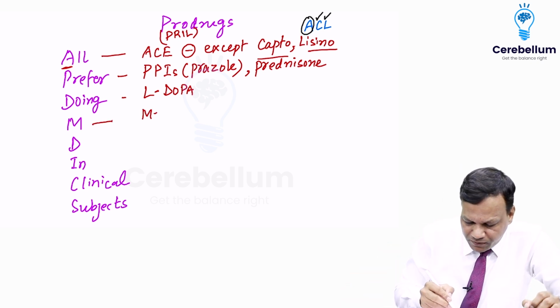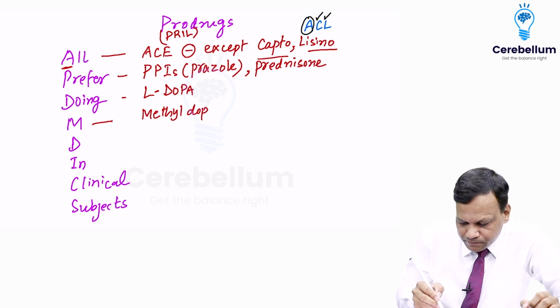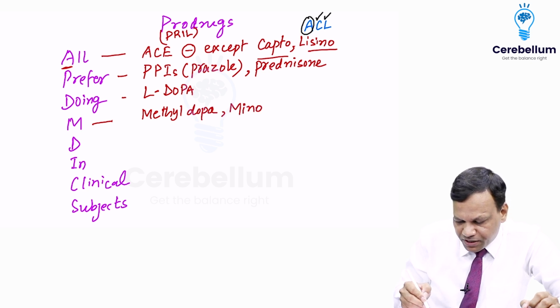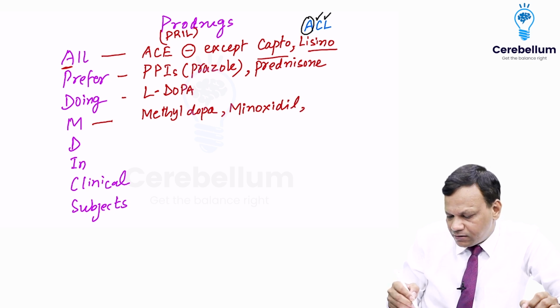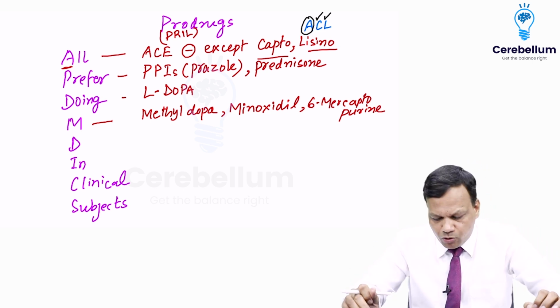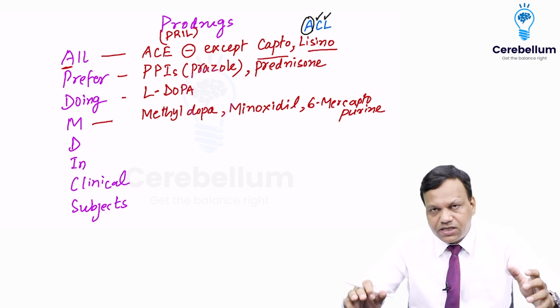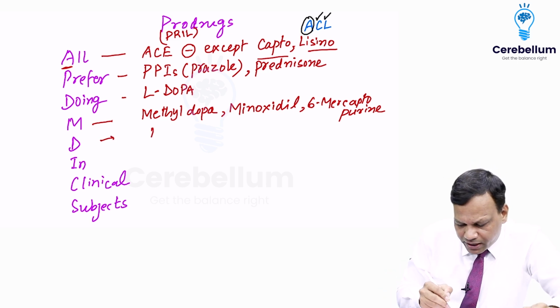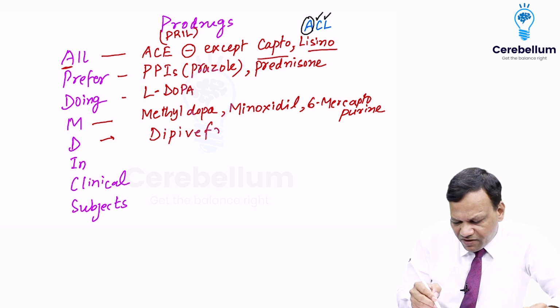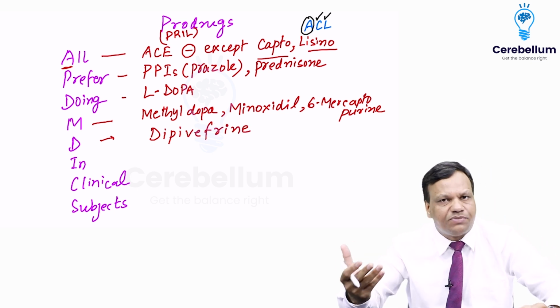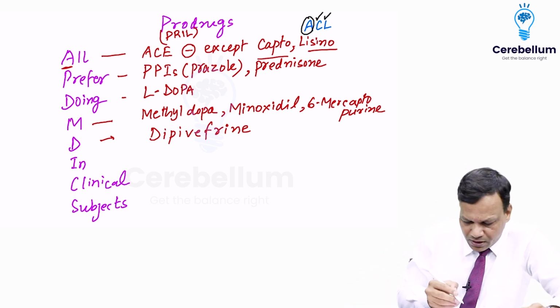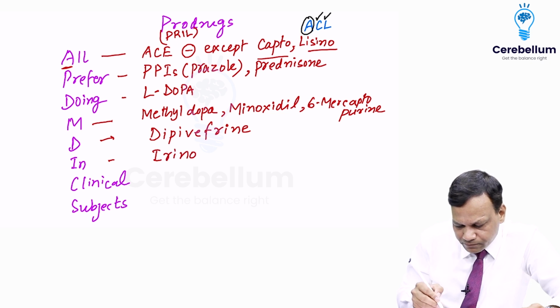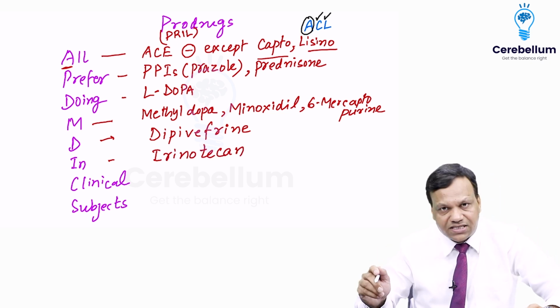Then M for methyldopa, minoxidil, and 6-mercaptopurine. Methyldopa and minoxidil are antihypertensive drugs. 6-mercaptopurine is an anti-cancer drug. They are prodrugs. Then D for dipivefrin. Dipivefrin is a prodrug of epinephrine, that means adrenaline. It is used in glaucoma. Then I means irinotecan. It is an anti-cancer drug.